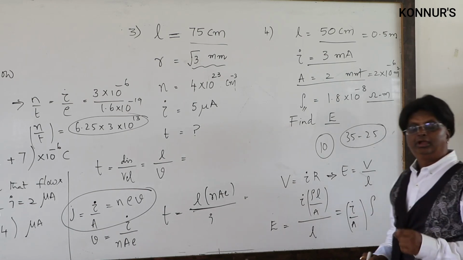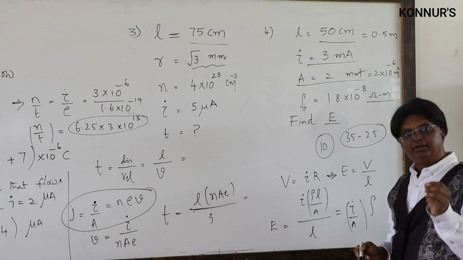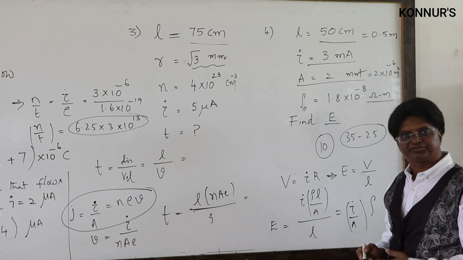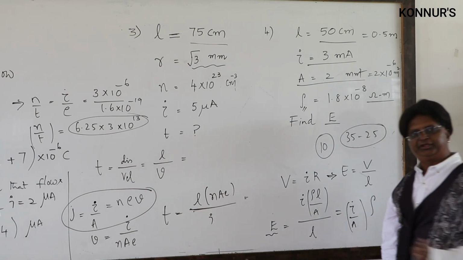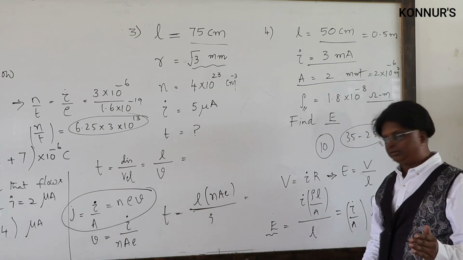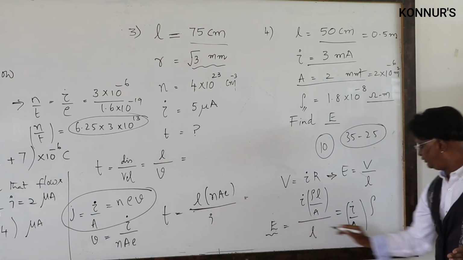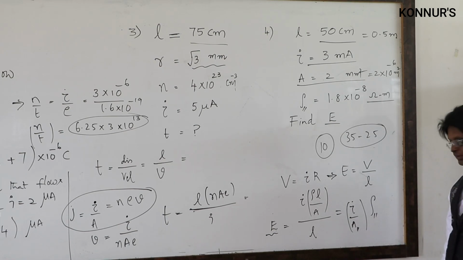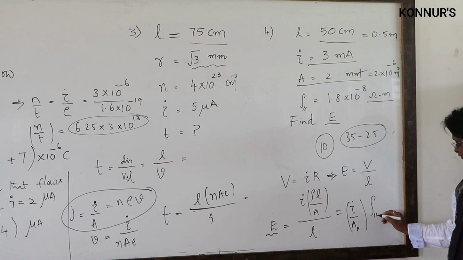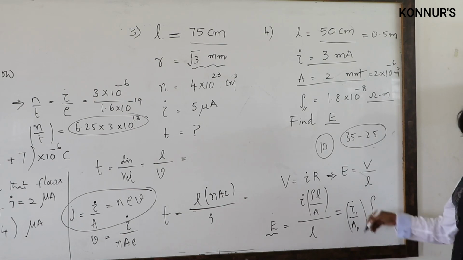Now, in this, we will find an important result which can be a conceptual question. Look at this expression for E. The electric field set up inside the conductor due to a PD depends upon cross section and upon resistivity, which is the nature of the conducting material, and I for current, and this is independent of length.